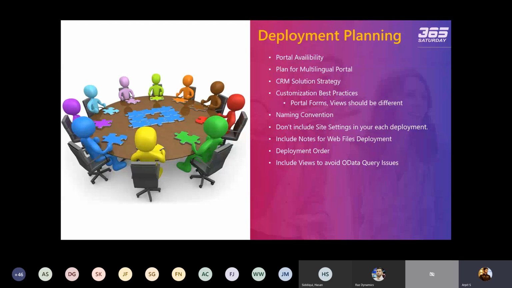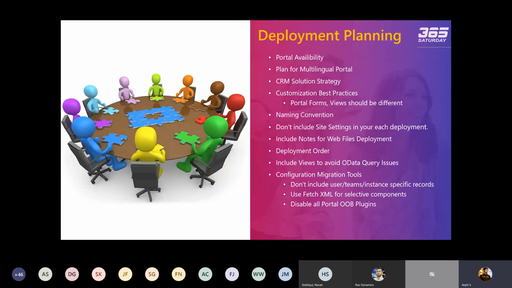Configuration migration tool. So this is the tool that we usually use when we do the deployment from source to target instance. So there are a few things that you need to keep in mind while using configuration migration tool, like don't include user, teams, instance specific records.